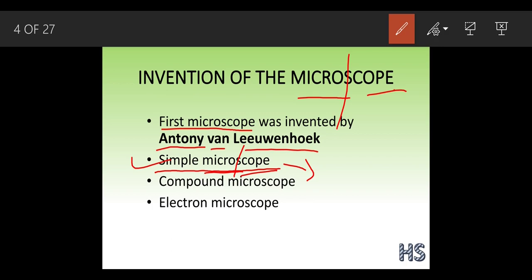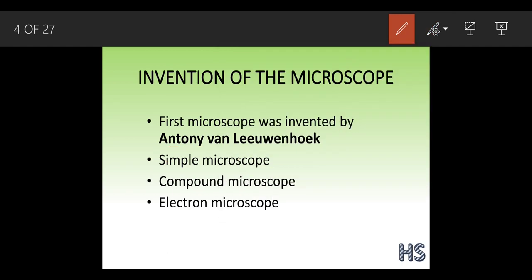Then this simple microscope was used for many years. But as we are in a world where revolution keeps taking place, the revolution started again, and there was a discovery of a new microscope, the compound microscope. This compound microscope was much more powerful than the simple microscope, because it was used to detect viruses, bacteria, etc.